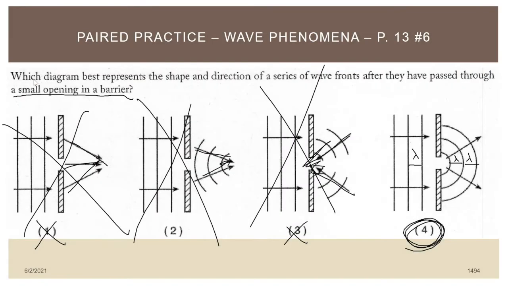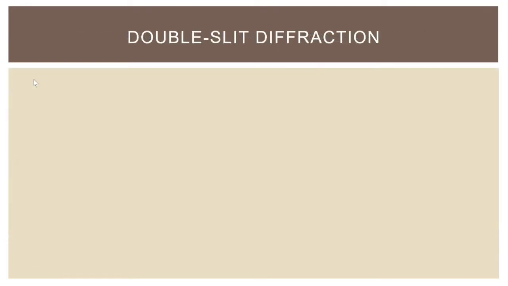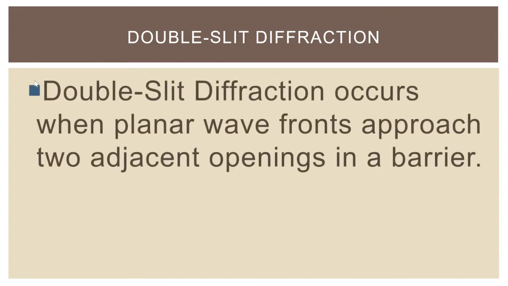Now, of course, there are many other examples of diffraction, which we should probably talk about, and double slit diffraction is another good example of diffraction. Now, let's just go through this quickly here. Double slit diffraction occurs when planar wavefronts approach 2 adjacent openings in a barrier. That's why they call it double slit diffraction. So in this kind of example here, we have our planar wavefronts, but instead of them approaching a barrier that has 1 hole, it approaches a barrier that has 2 holes. And so what we see is something a little different.